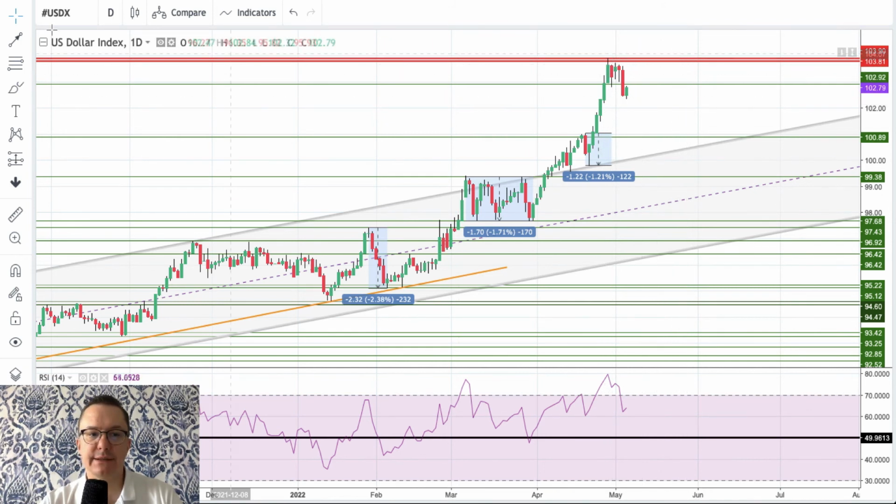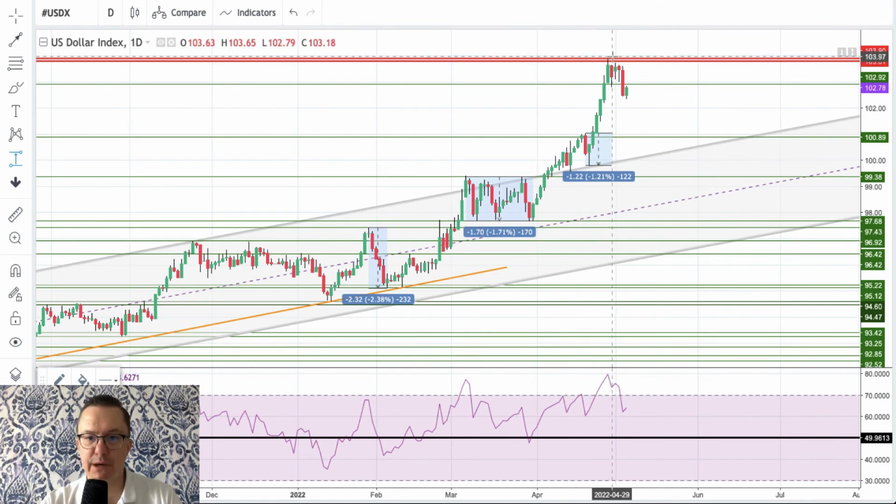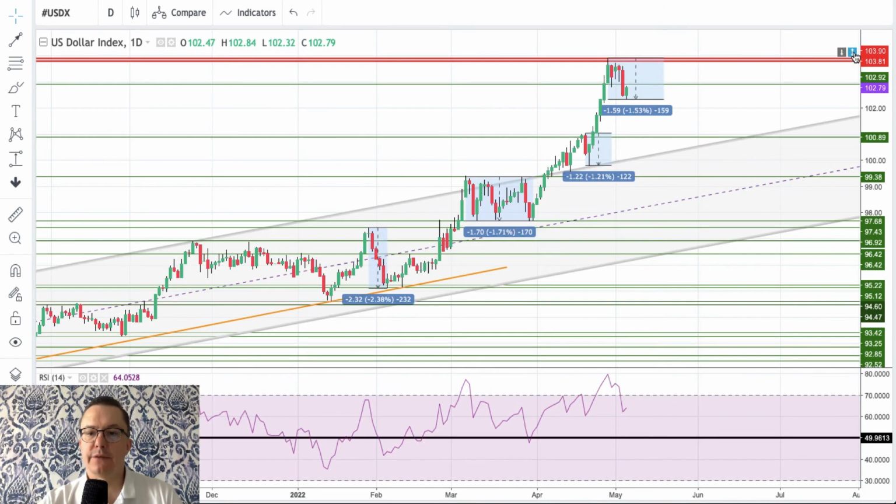Please notice the fact that the recent move to the downside in terms of the price range is already minus 1.48. Okay, let's say it's a little bit more, 1.53 even.